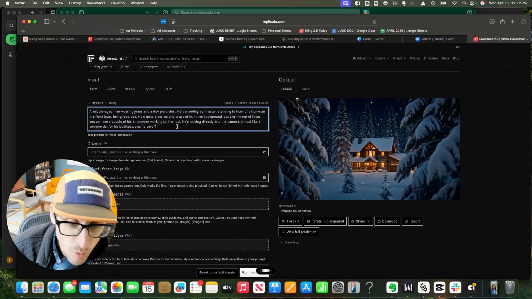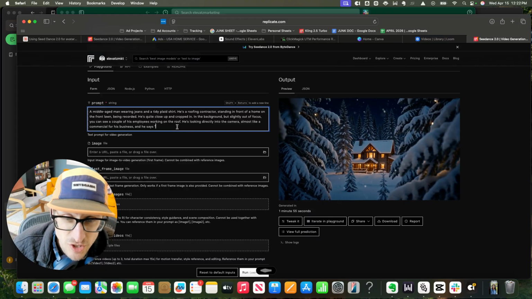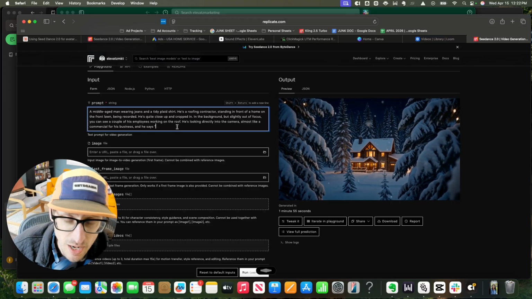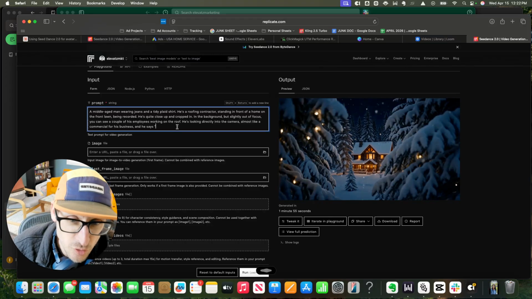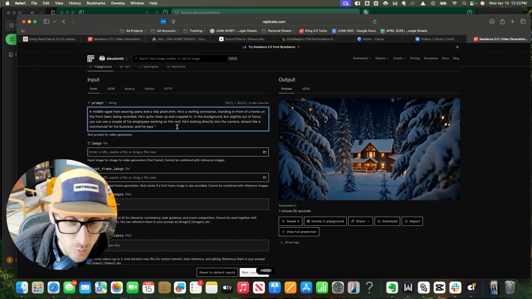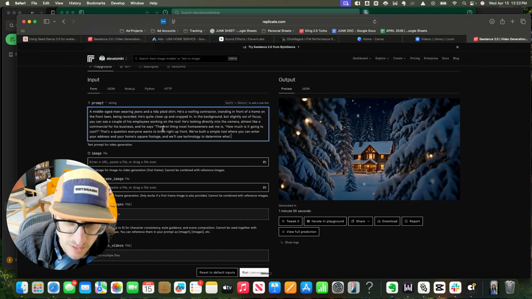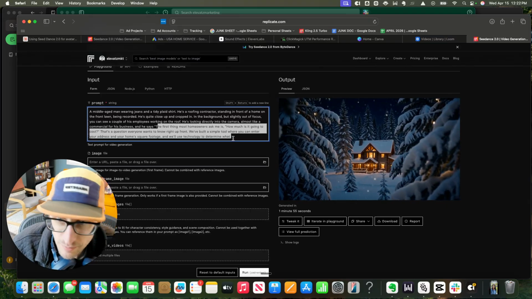The first thing most homeowners ask me is, how much is it going to cost? And that's a question everyone wants to know right up front. We've built a simple tool where you can enter your address, the square footage of your home, and we'll use technology to determine what... that's not what I want to say, but that is kind of the idea. We're going to ramp this. You're listening to it live.